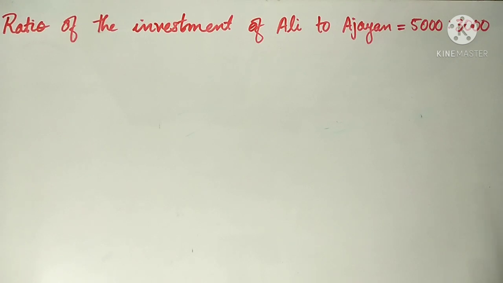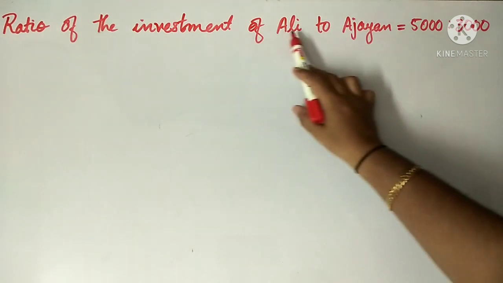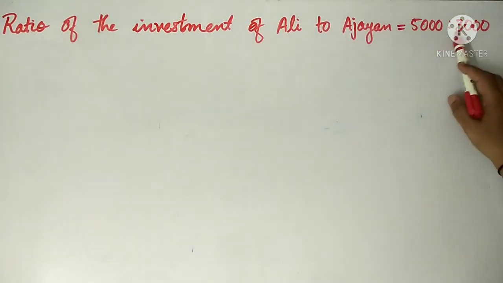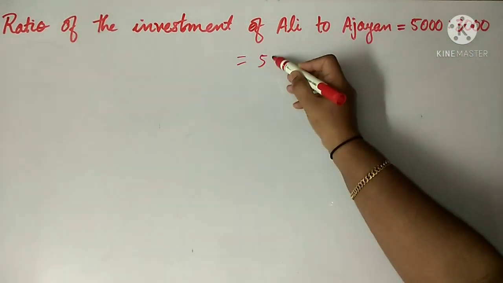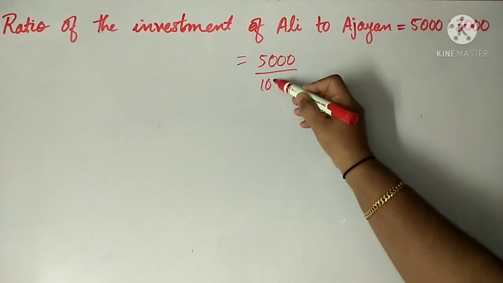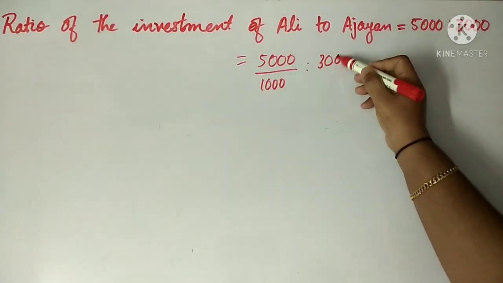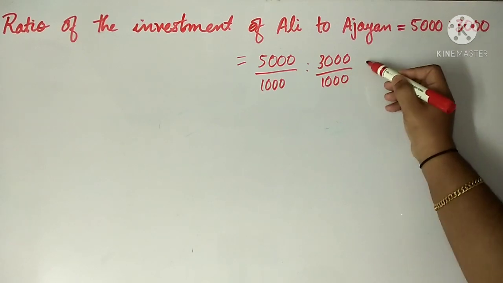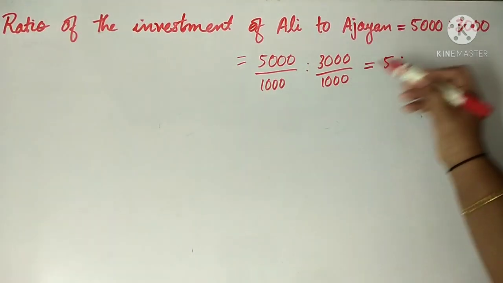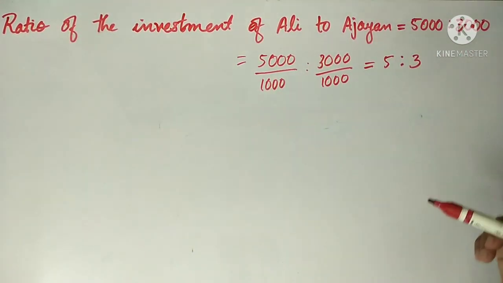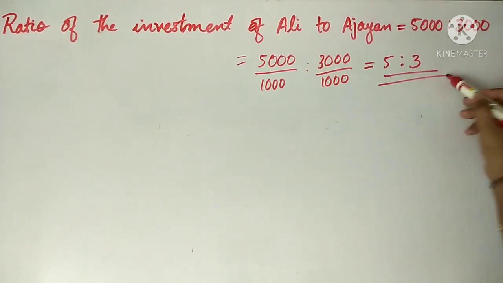According to the question, Ali and Ajayan invest some money in the shop. And the amount invested by Ali is 5,000 and Ajayan is 3,000. So we can write ratio of the investment of Ali to Ajayan is 5,000 is to 3,000. In both, 1,000 is a common factor. So we divide both sides by 1,000. 5,000 divided by 1,000 is 5, 3,000 divided by 1,000 is 3. So the ratio of investment of Ali to Ajayan is 5 is to 3.